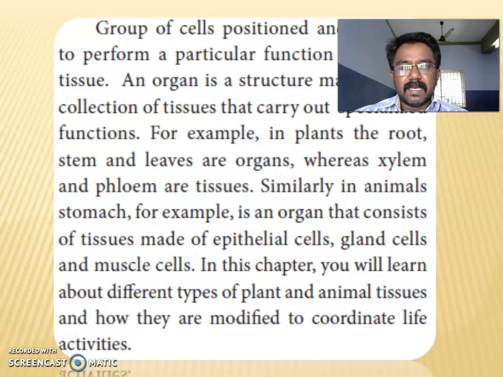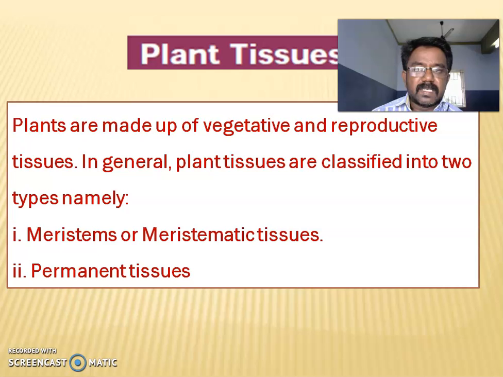Similarly, in animals, the stomach, for example, is an organ that consists of tissues made up of epithelial cells, gland cells, and muscle cells. In this chapter, you will learn about different types of plant and animal tissues and how they are modified to coordinate life activities. Okay, right. First of all, we should discuss plant tissue.